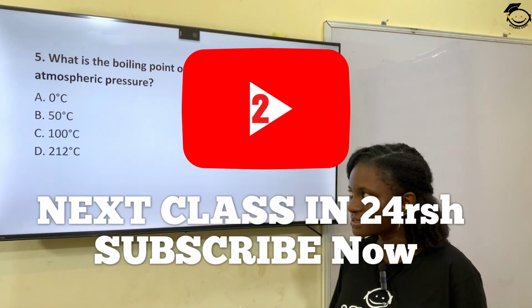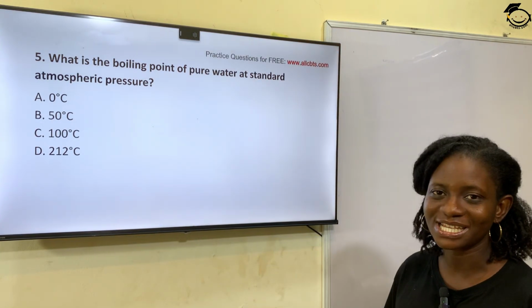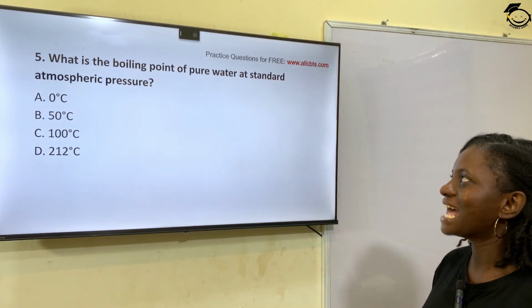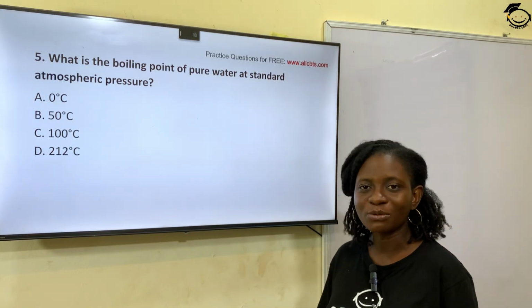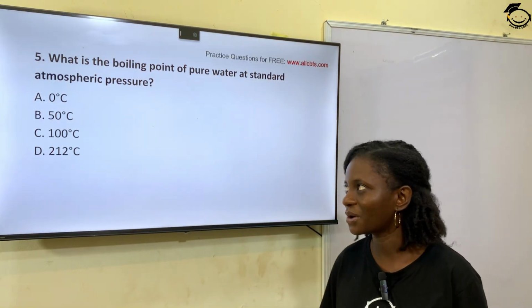The correct answer is option C, 100 degrees Celsius. So that's the boiling point of pure water. So option C is the correct answer to the question.